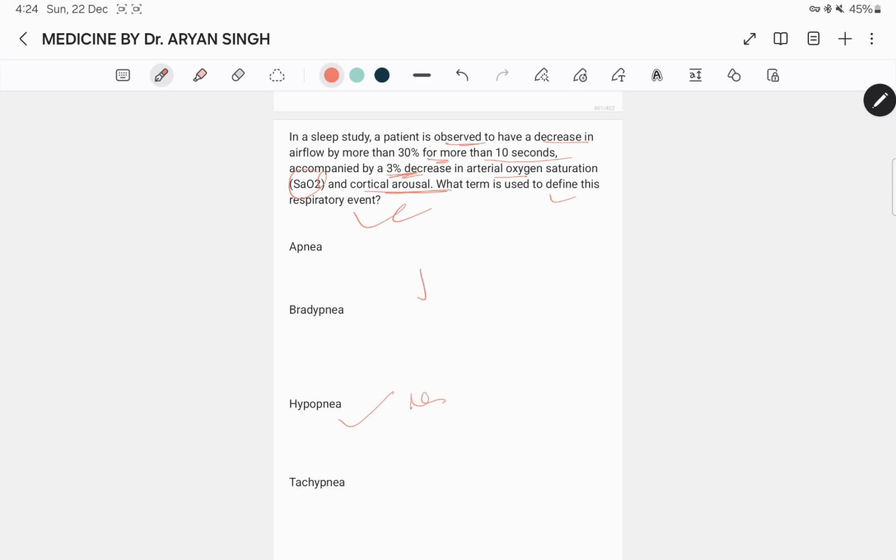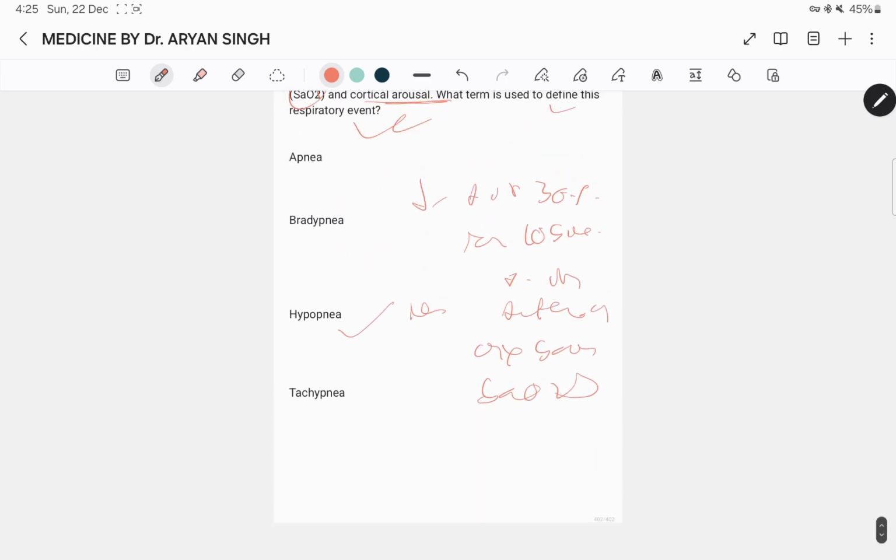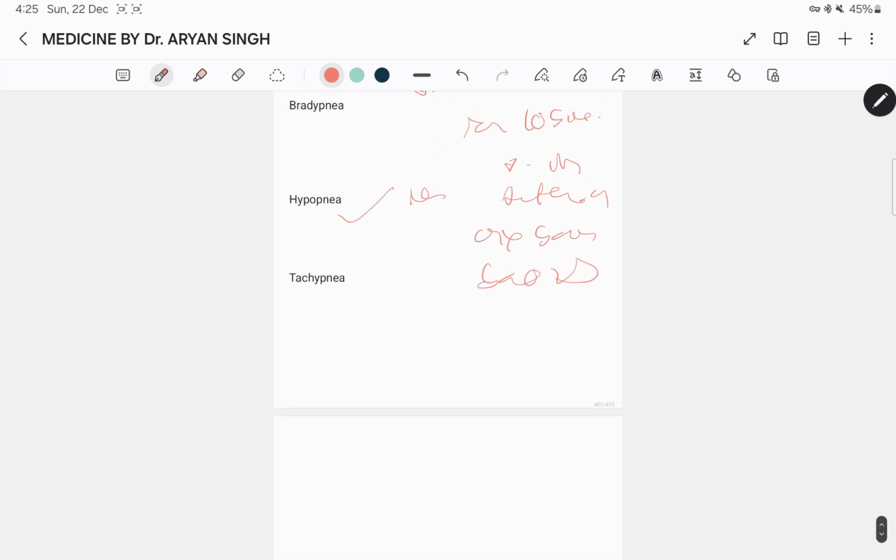Because hypopnea is defined as a decrease in airflow by more than 30% for more than 10 seconds, accompanied by a 3% decrease in arterial oxygen saturation and cortical arousal. This respiratory event represents a partial reduction in airflow, leading to disruption in the normal breathing pattern during sleep.